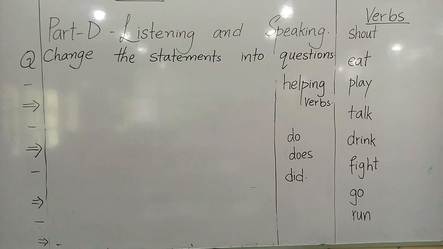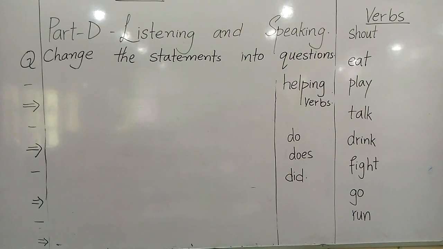Now I'm going to read them. Shout, eat, play, talk, drink, fight, go, and run. We have used these verbs in our sentences just a few minutes ago. So I'm going to discuss them before teaching you the use of did.